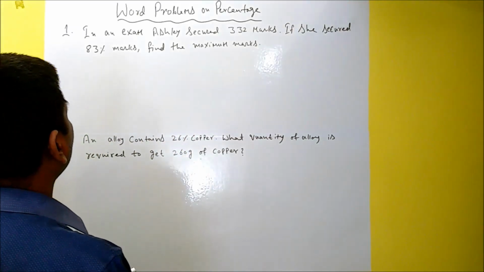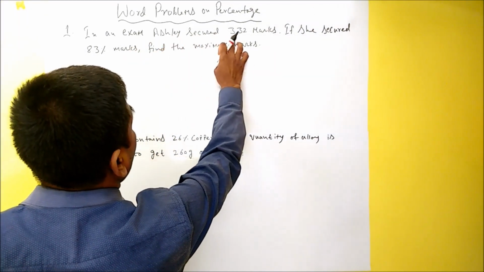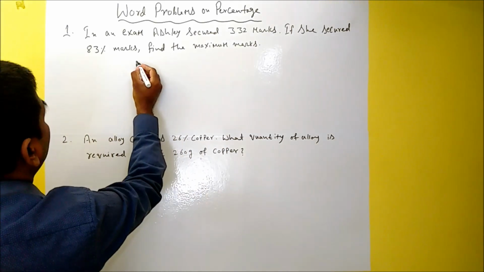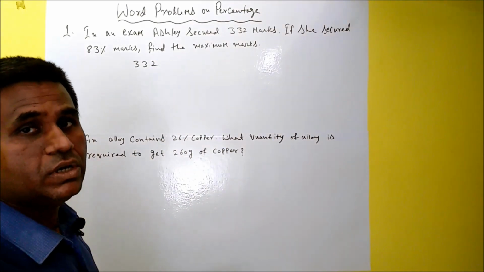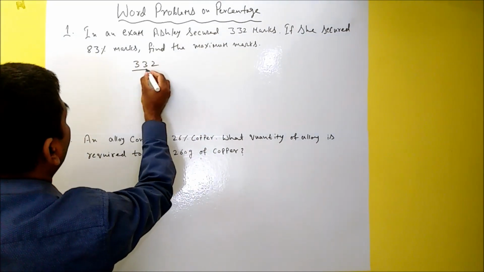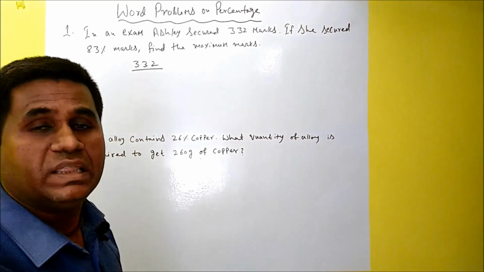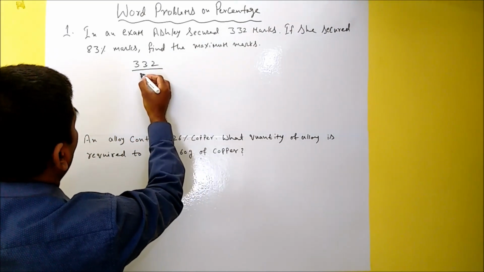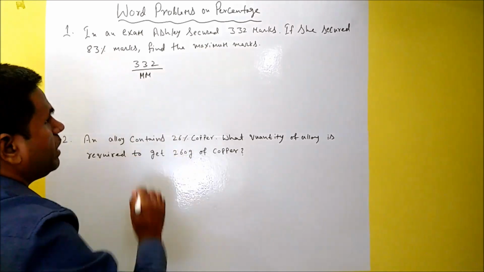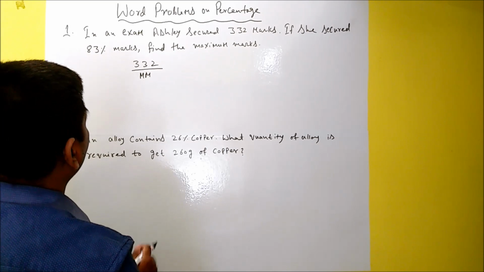So here, in an exam, Ashley secured 332 marks. So 332 is the marks which this girl has secured out of how much? Find the maximum marks, that we have to find. So that marks obtained, out of maximum marks, this girl has secured 332.